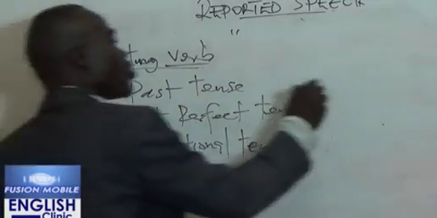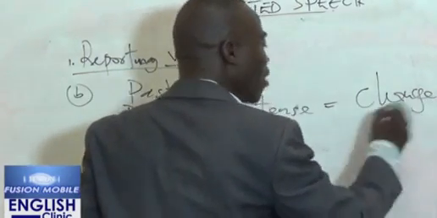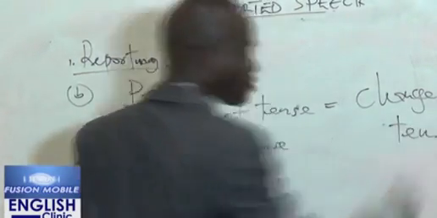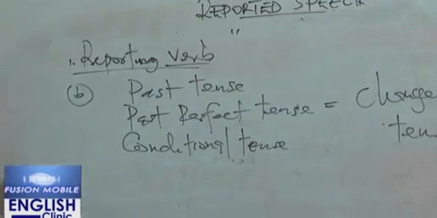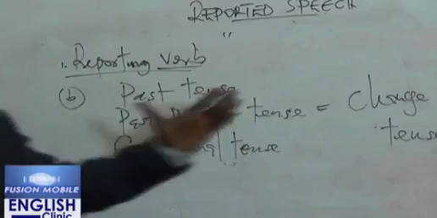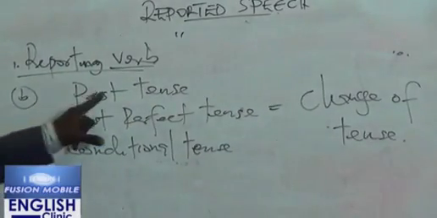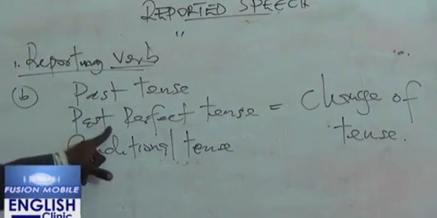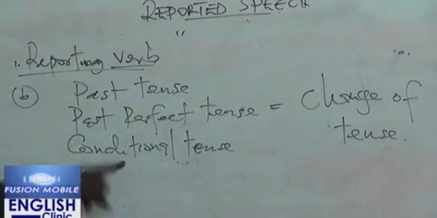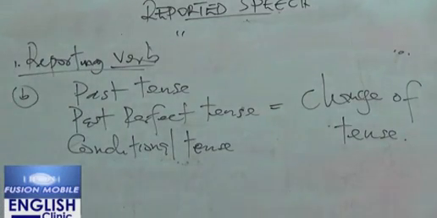Now you are going to have a change of tense. A change of tense is necessary. So the action will be viewed as a series of actions taking place in the past, and the tense is changed accordingly. Remember our example.